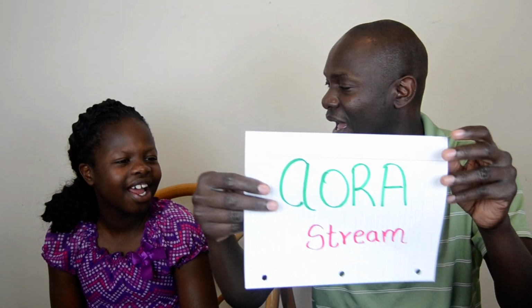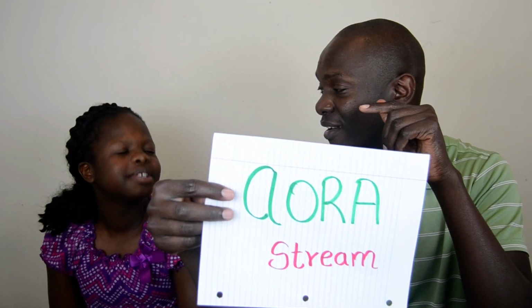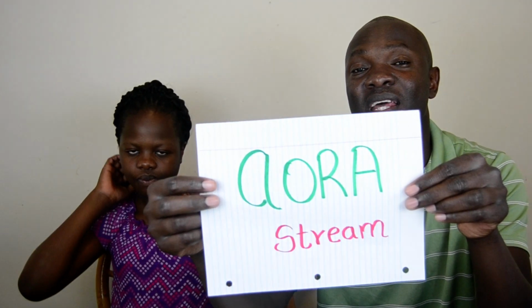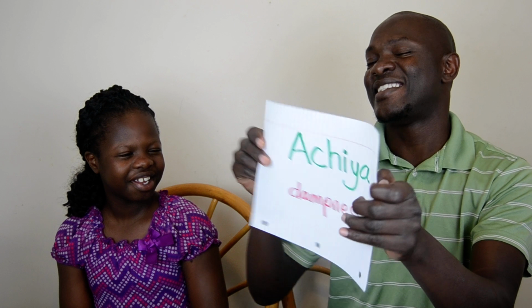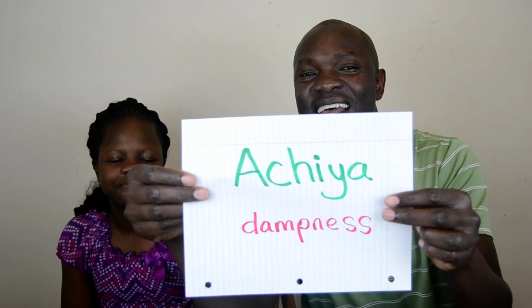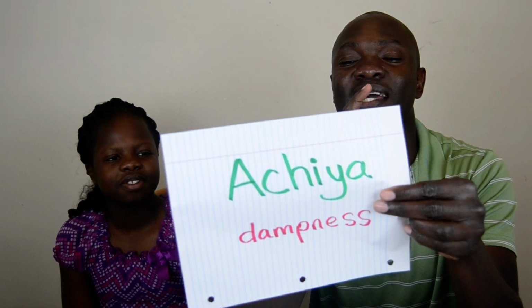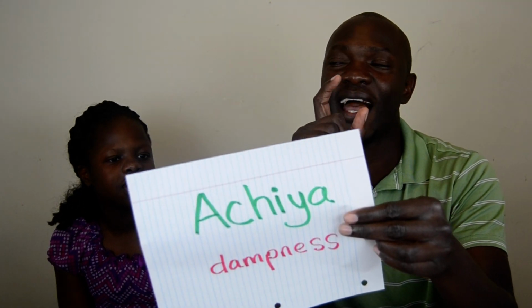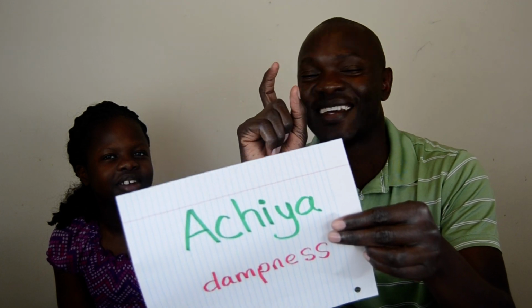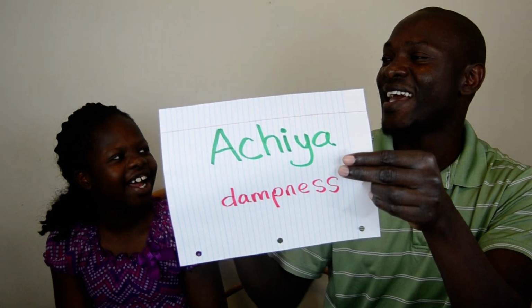What about stream? Ahora. That's the same as a river. The river and the stream share the same name, and it is ahora. Then what's that? Achia. I'm thinking that achia is a geyser.